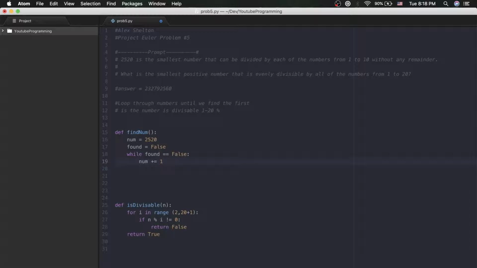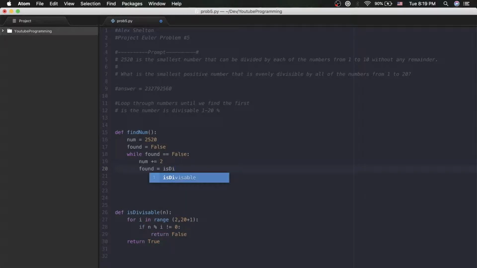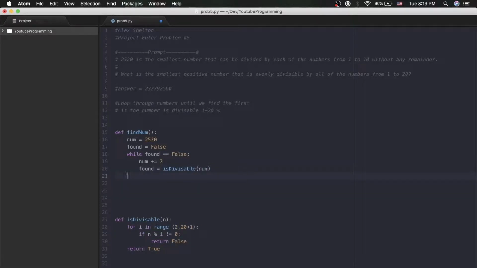Instead of iterating by 1, knowing it has to go through all numbers from 1 through 20, I'm going to iterate by 2 every time, because odd numbers aren't really going to help our case. That'll save about half of the steps it has to take. Then we check found by doing found equals is_divisible, passing our number through. If found equals true, that means this number is divisible by everything in this range, and we will exit the loop. Going outside the loop, the only thing we have to do is return num.